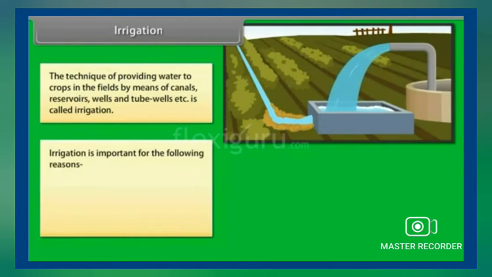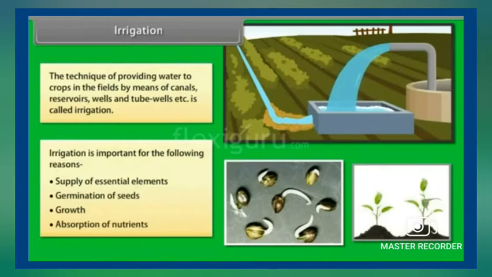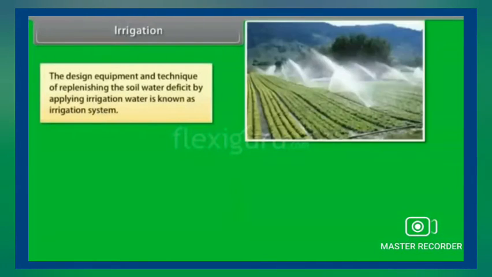Irrigation is important for the following reasons: supply of essential elements, germination of seeds, growth, absorption of nutrients. The design, equipment and technique of replenishing the soil water deficit by applying irrigation water is known as an irrigation system.